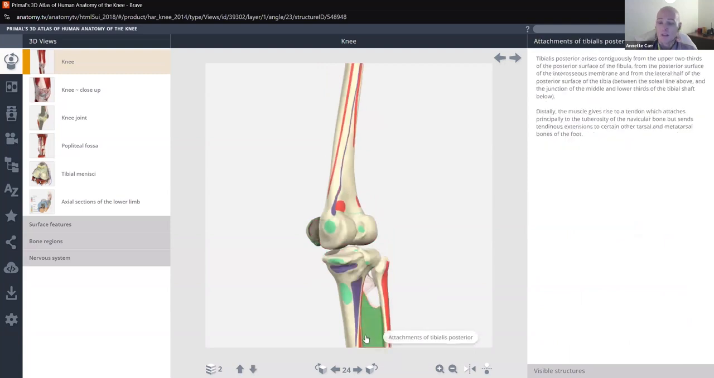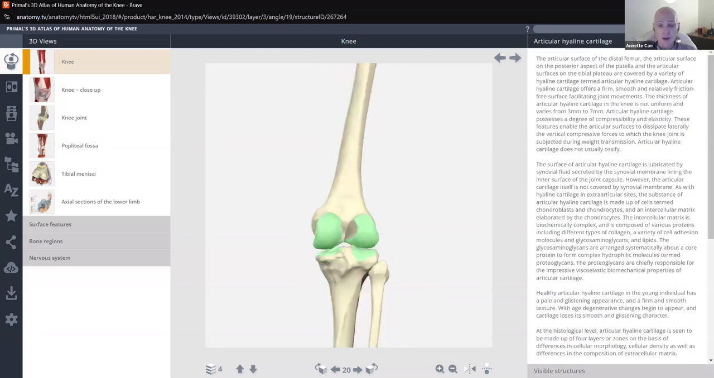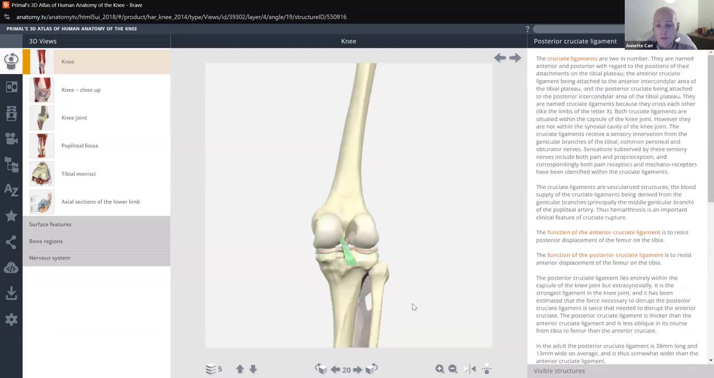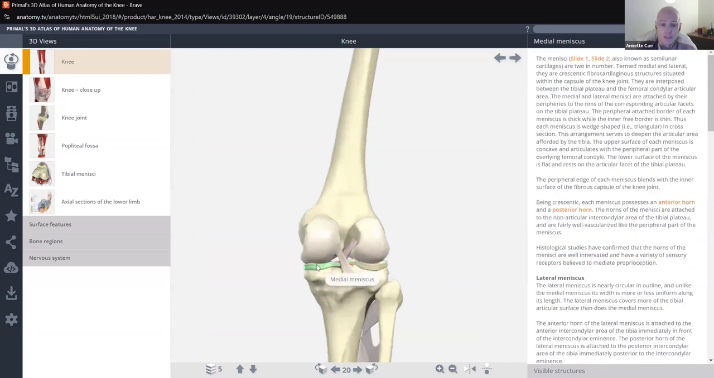So I'm going to look at here at the attachments for the tibialis posterior. And, okay, I want to add some more layers. What do we have here? We've got cartilage, okay? I can add cartilage. And now I'm adding ligaments, okay? I can zoom in on these ligaments here. The meniscus, I can add more here.